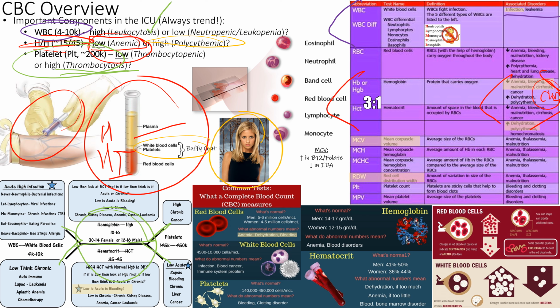The H&H is in the middle, white blood cells on the side, platelets on the right, right? And we'll talk about these in more detail, what causes changes in each, right? So platelets, we have a whole section on platelets. Hemoglobin hematocrit we'll spend more time on, but again, it's a what relationship? Is it 1 to 3 or 3 to 1? It's 3 to 1. So the 3 is the hematocrit.